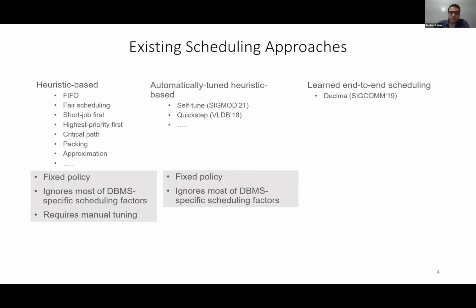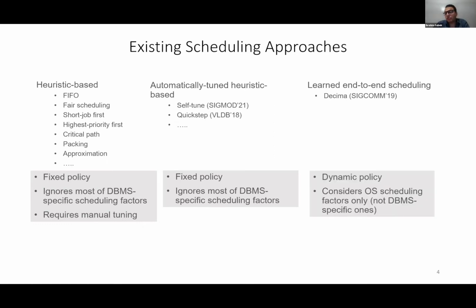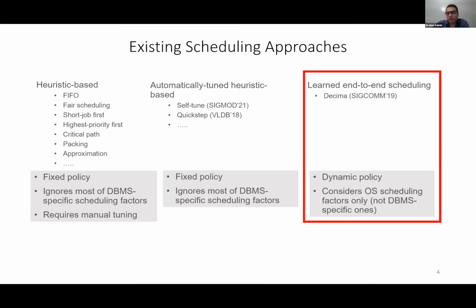In the third category, we have end-to-end learned scheduling that can provide a dynamic policy that changes according to the workload. In this case, we have the highest flexibility compared to the other 2 categories. However, state-of-the-art systems like Decima in this category consider only operating system factors and not DBMS specific ones.